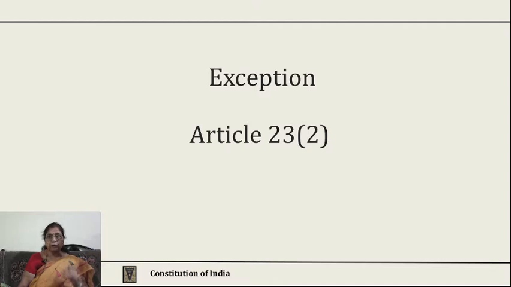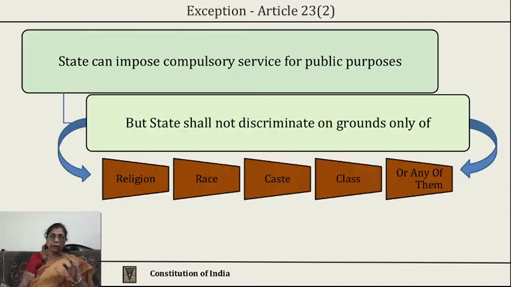Article 23 subclause 2 speaks about one exception. State can impose compulsory service for public purposes. For example, if the state needs the service of some persons or citizens in times of calamities, in times of emergencies, in times of war, then state can impose service. It may call upon the citizens to join hands for public purposes. That will not be considered as a begar or bonded labor or a different form of an offence, because this is an exception. When the country needs us, we have to be there for the country.